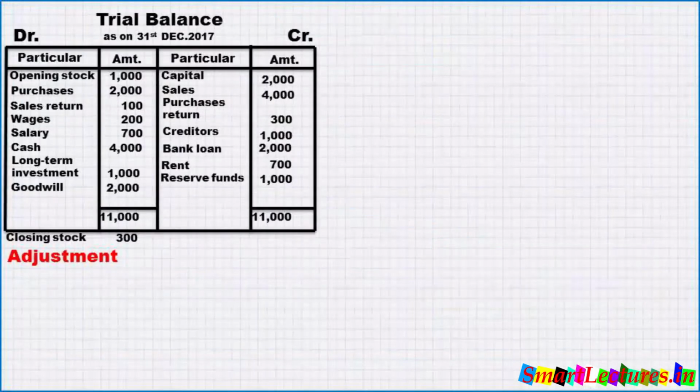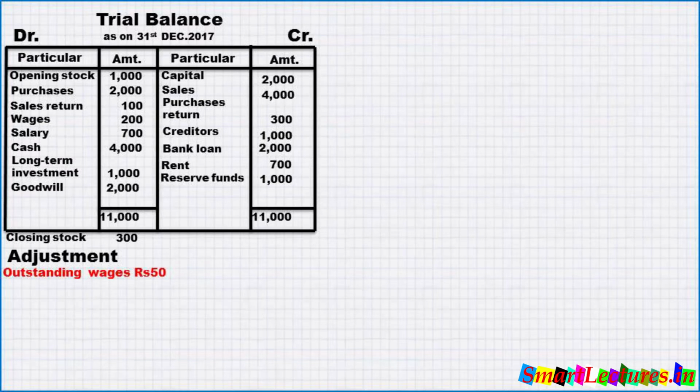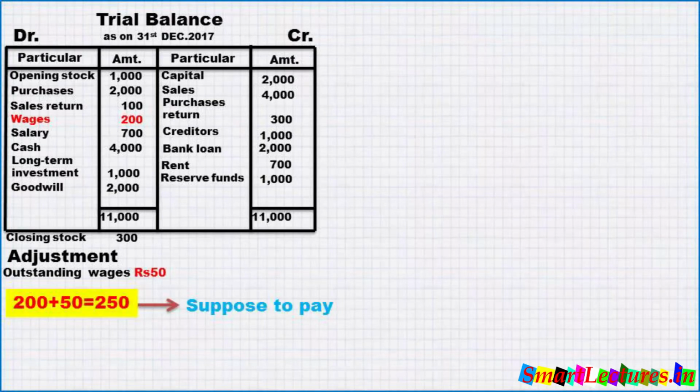Now the adjustment is outstanding wages 50 rupees. Outstanding wages means the wages we couldn't pay during the year and still we have to pay to our workers. Our trial balance on debit side is showing that wages is 200. It means wages of 200 has already been paid, but still we have to pay 50. So it's a matter of common sense that our trial balance is showing that 200 we have already paid, but still we have to pay 50. It means we were supposed to pay 250 wages, but we couldn't pay 50 rupees.